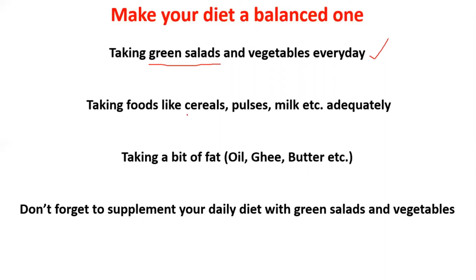Take foods like cereals, pulses, milk, etc. adequately. And take a bit of fat. Fat can be found in oil, ghee, butter, cheese.